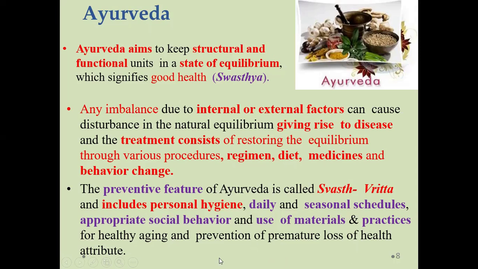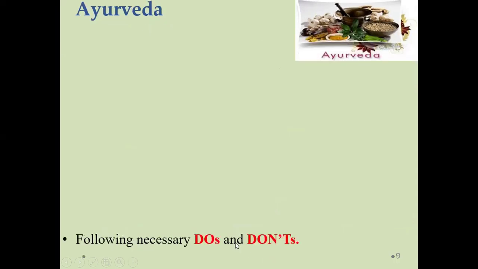The preventive feature of Ayurveda is known as Swastha Vihar. It includes personal hygiene, then the daily as well as the seasonal schedule. What your daily schedule is, and what the schedule should be as per the season, is prescribed by Ayurveda, along with appropriate behavior and the use of material practices. All these combined lead to the removal of the disease condition from your body. So friends, Ayurveda helps you with what to do and what not to do.